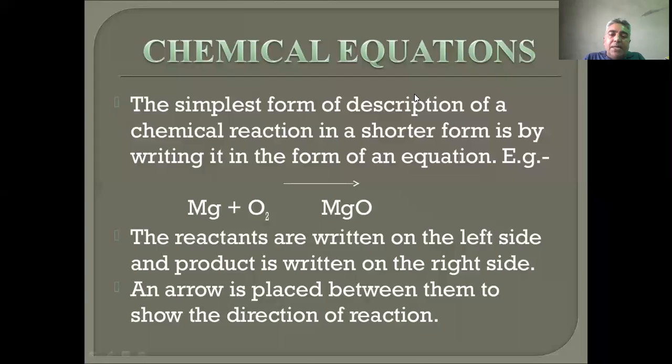In the presence of air, it combines with oxygen and an ash-like white substance is formed, and the magnesium ribbon burns with a glowing flame. You can see it easily. The reactants are written on the left side and the product is written on the right side. An arrow is placed between them to show the direction of the reaction. The arrow shows the direction of the reaction.